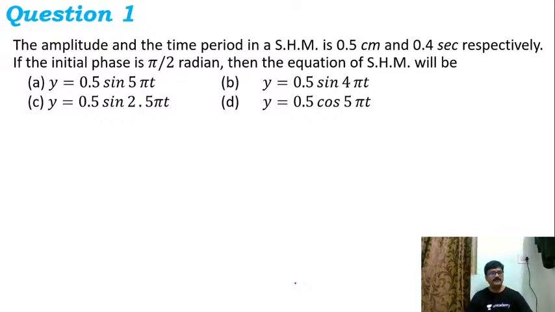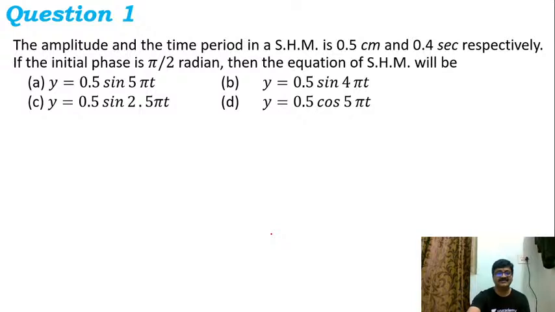Okay, so now if you just take a look at this question: the amplitude and the time period in simple harmonic motion are 0.5 centimeter and 0.4 second respectively. If the initial phase is pi by 2 radian, then the equation of simple harmonic motion will be.